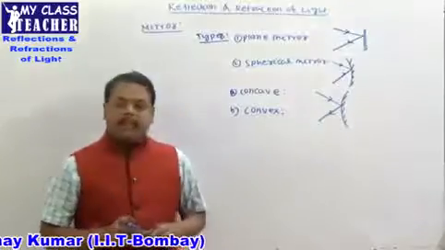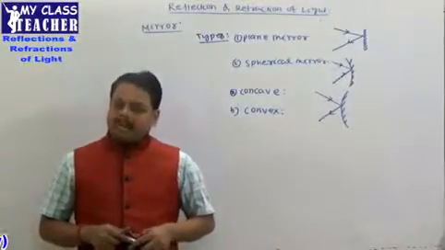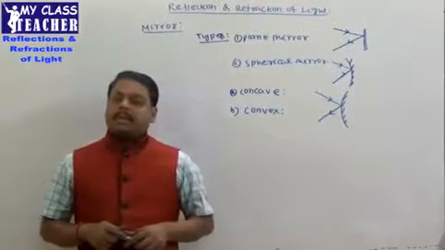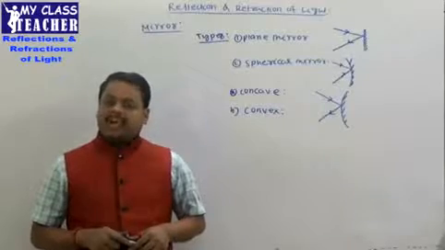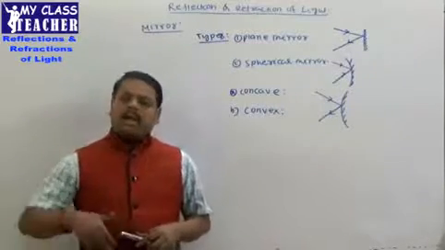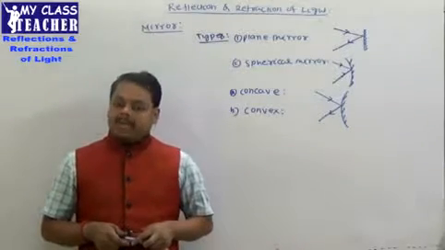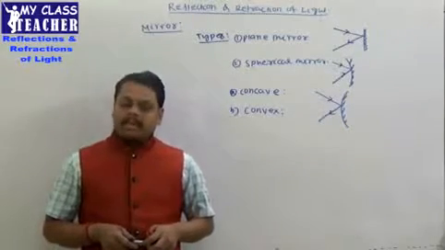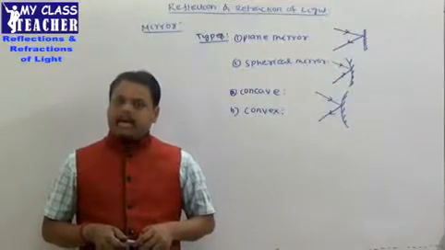तो लिखो इसको concave mirror. It is a spherical mirror of which the inner surface is a reflecting one. That is the concave mirror. Convex mirror. आगे लिखो convex mirror. It is a spherical mirror of which the outer surface is a reflecting one.